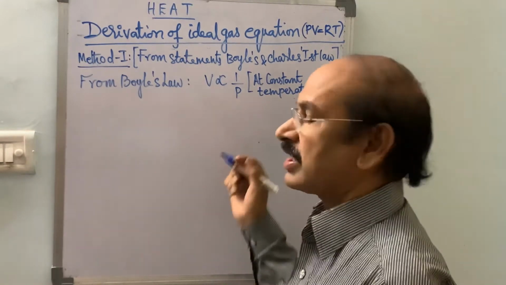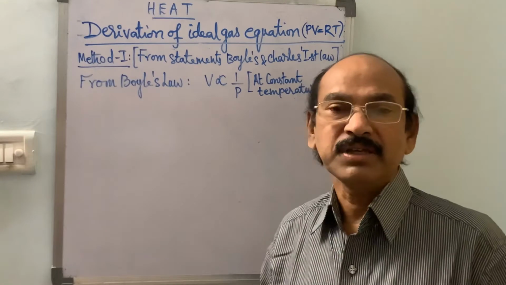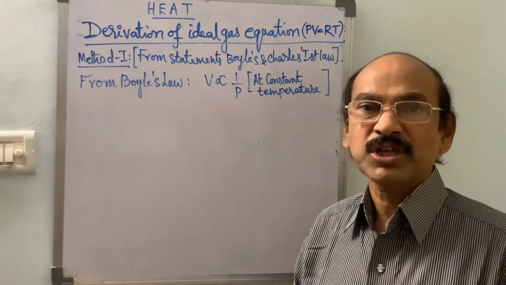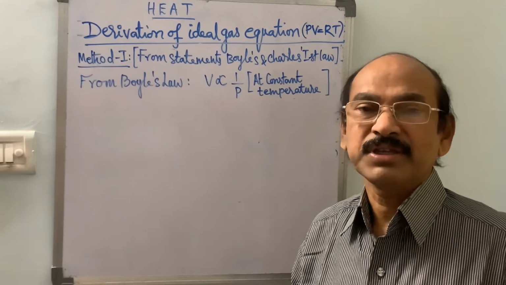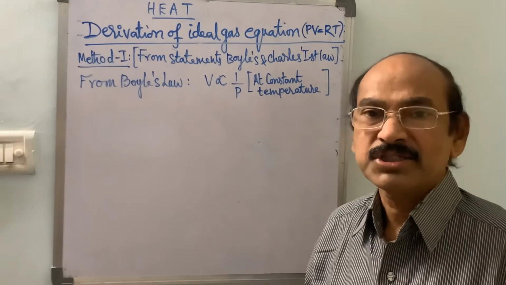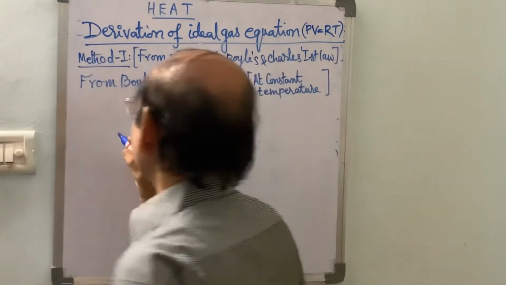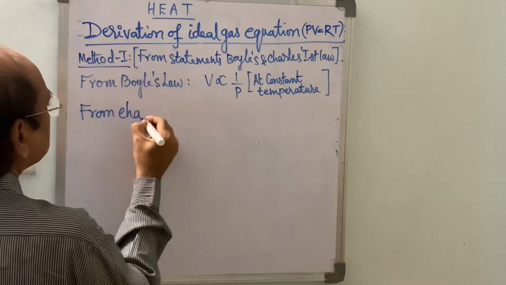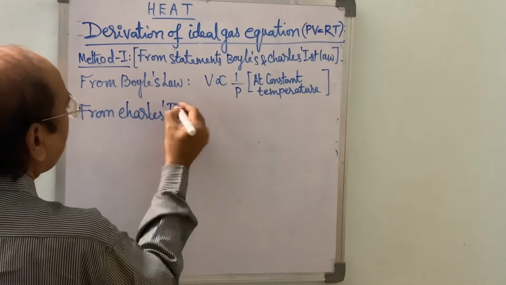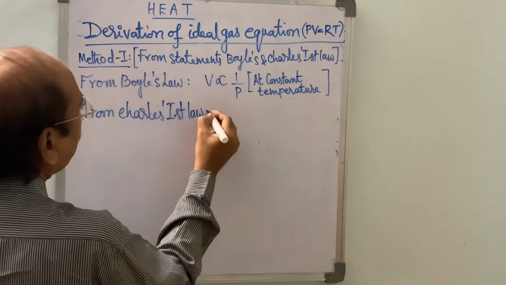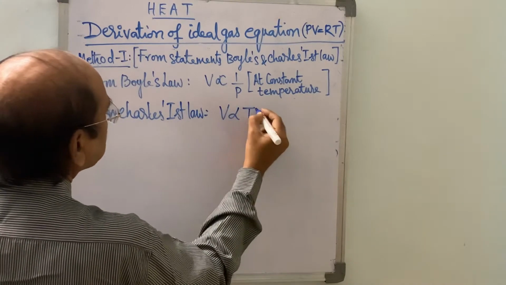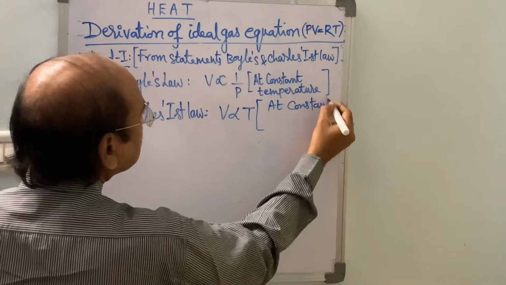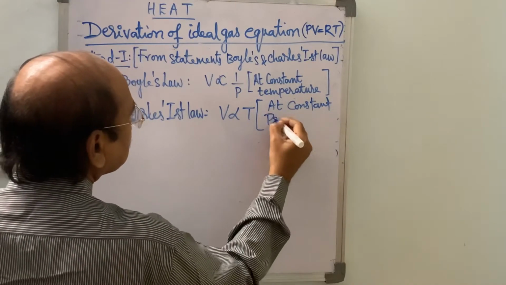From Charles' first law, the volume of the given mass of gas is directly proportional to the absolute temperature of the gas at constant pressure. Therefore, we may write V is proportional to absolute temperature T at constant pressure.